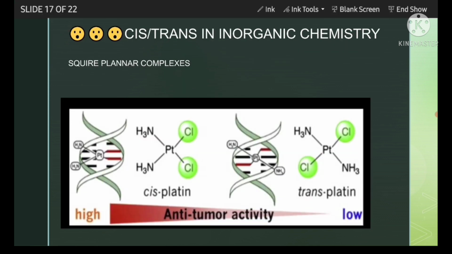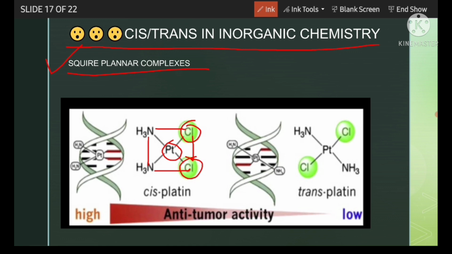Next, cis-trans in inorganic chemistry. Till now we saw cis-trans nomenclature in organic compounds only, but it occurs in inorganic compounds also. First we will see the square planar complex. It is platinum, there are 4 groups, 2 are ammonia, 2 are chlorine. This is a square planar system. Here chlorine, chlorine both are on the same side, that's why it is called cis. The name of the compound is cisplatin. And for this one, chlorine, chlorine are on opposite sides, so transplatin.